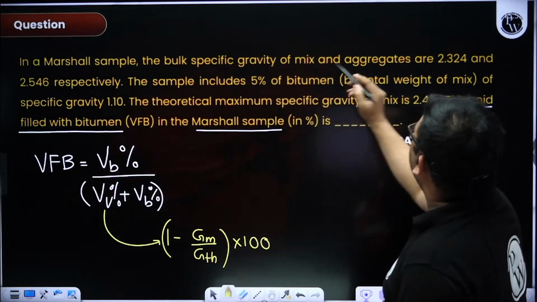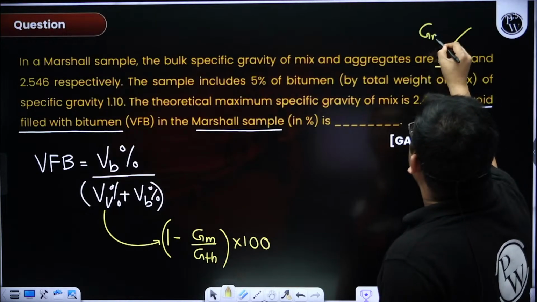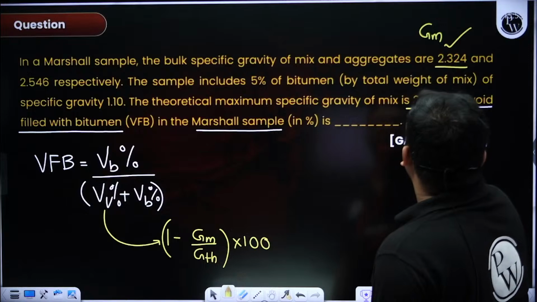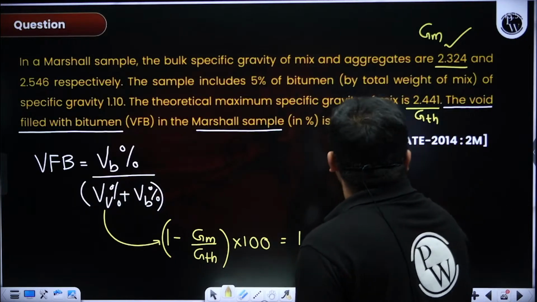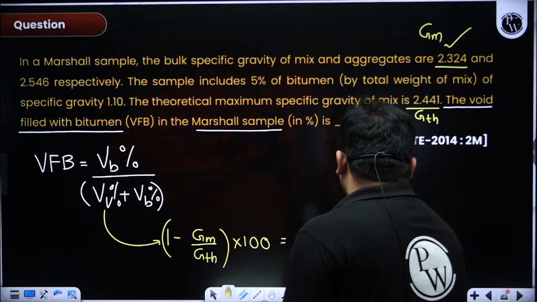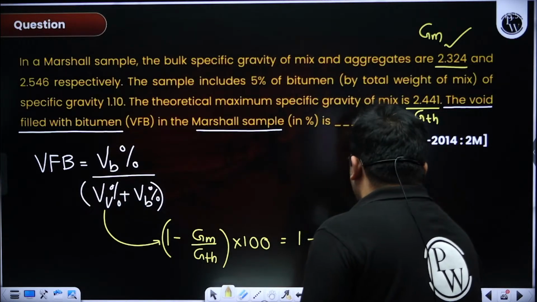Bulk specific gravity of the mix is given, 2.324. This is GM. Theoretical maximum specific gravity is given, 2.441. So I search them. So 1 minus 2.324 divided by 2.441 into 100.